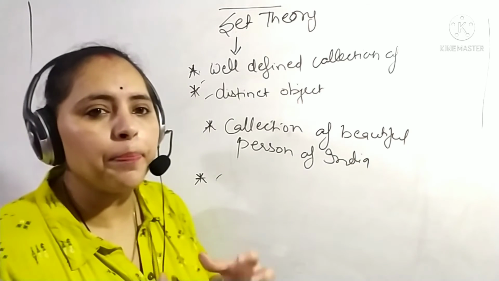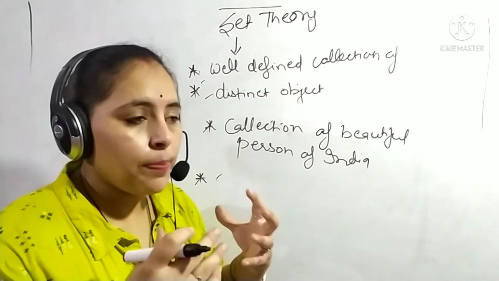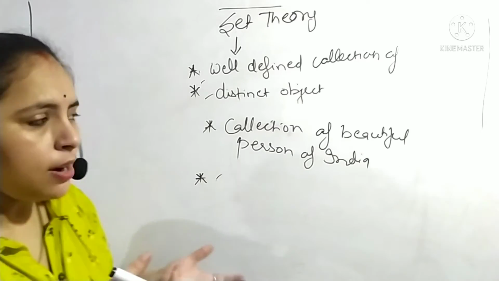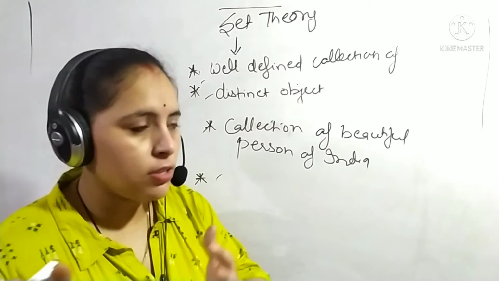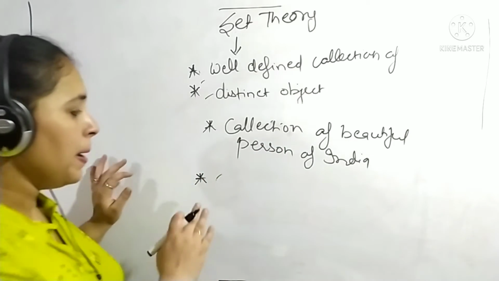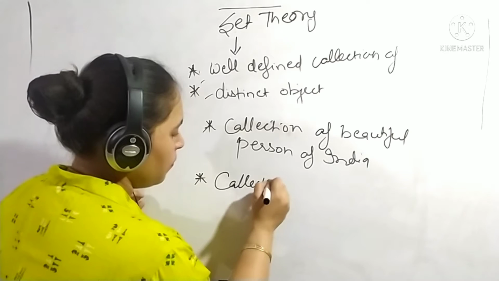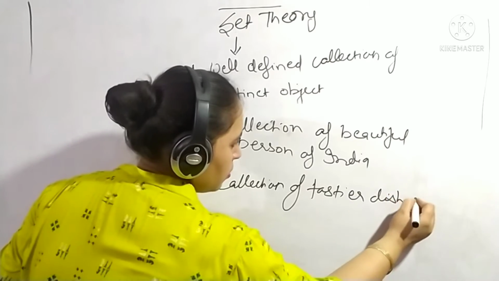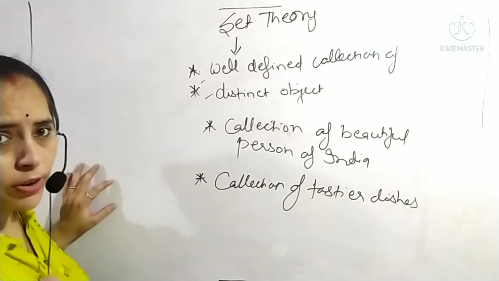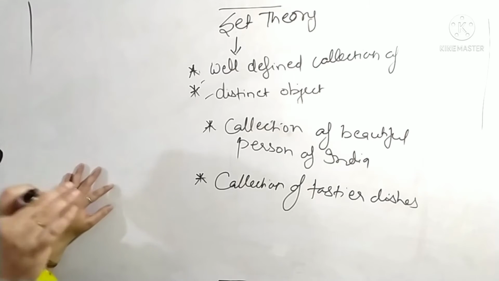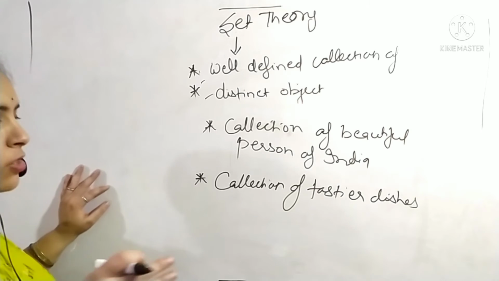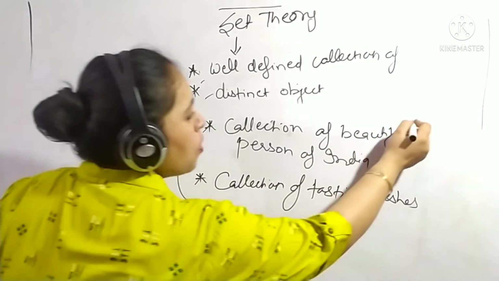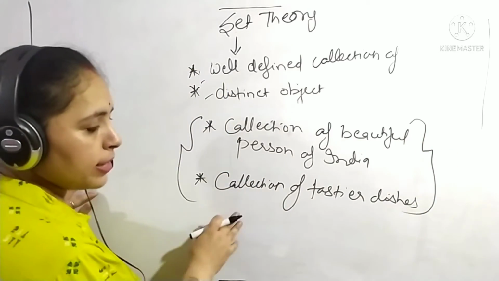No, because it depends on the person we are asking to tell me the set of beautiful persons. For one person that will be one set, for another person it will be a different set. Similarly, if I have written collection of tastier dishes, can it be the same set for everyone? Here also this will not be a set because each person's choice is different. So for each person the set will be different. Okay. So both are not well defined collections, so they are not sets.